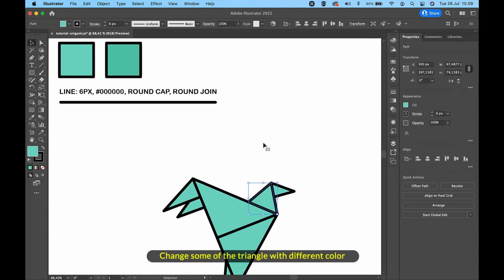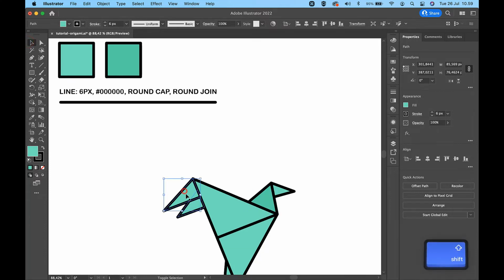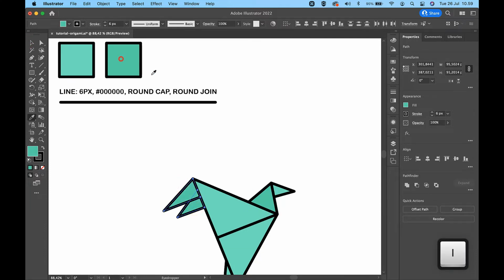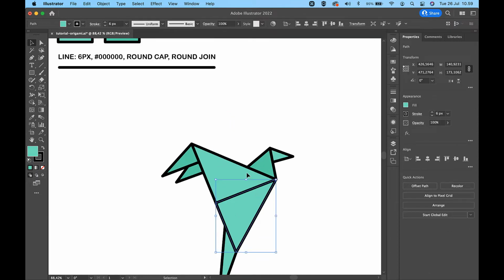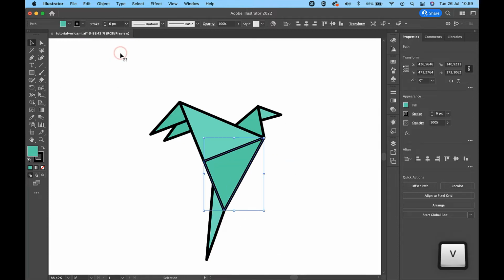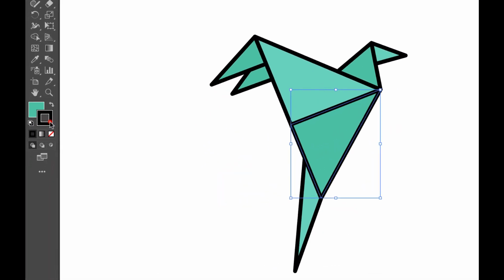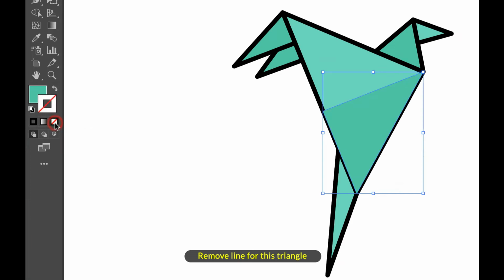Change some of the triangles to a different color. Remove line for this triangle.